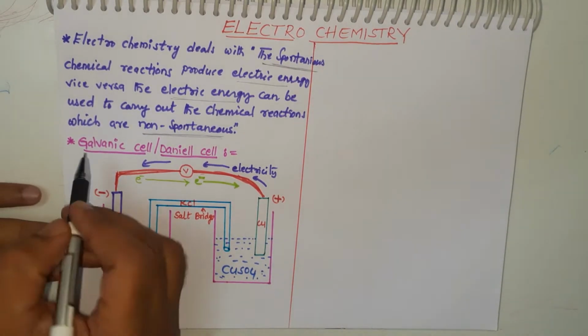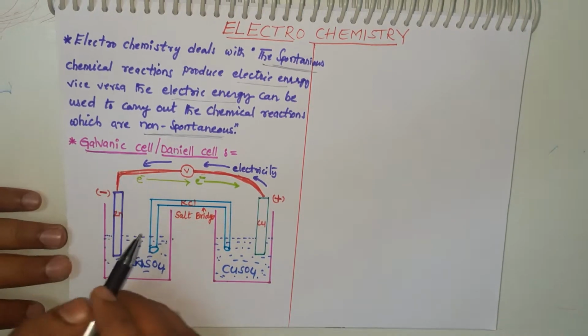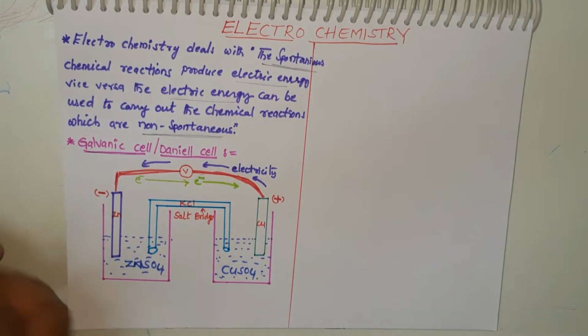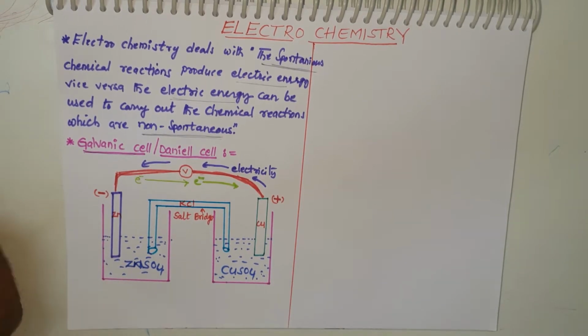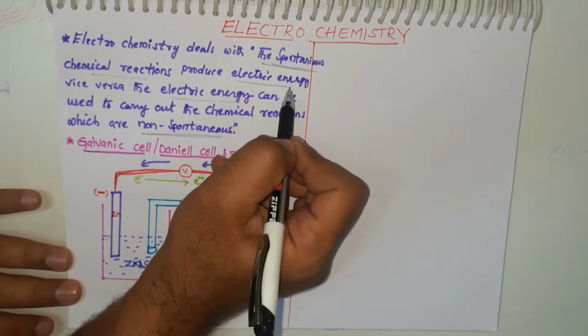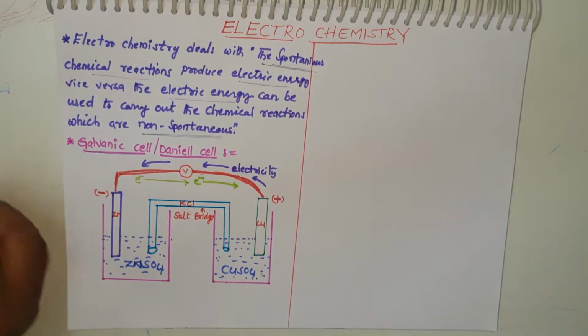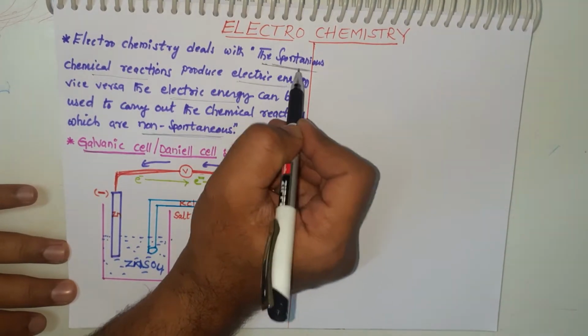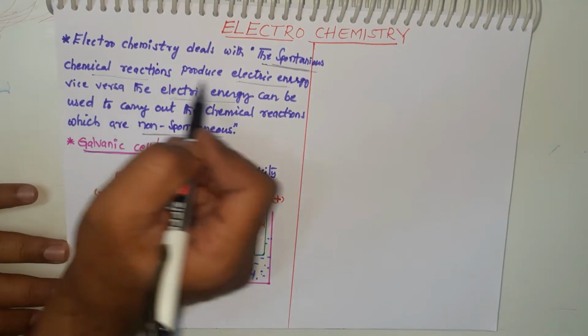Here we study the galvanic cell or Daniell cell, which is called an electrochemical cell. An electrochemical cell means spontaneous chemical reactions produce electric energy. Another type is the electrolytic cell, where non-spontaneous reactions are carried out through electric energy.